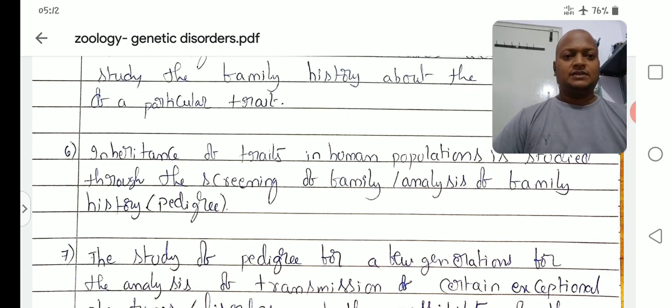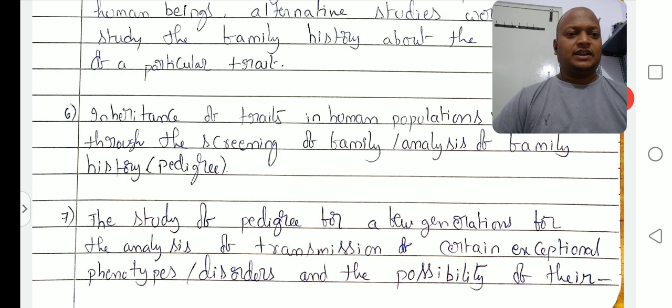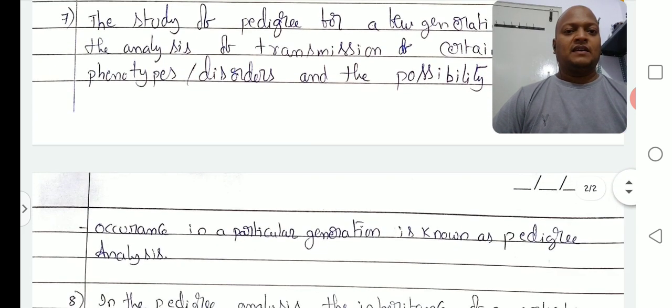Point number 7: the study of pedigree for a few generations for the analysis of transmission of certain exceptional phenotypes or disorders, and the possibility of their occurrence in a particular generation, is known as pedigree analysis.